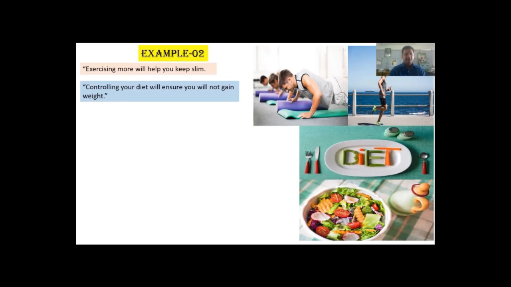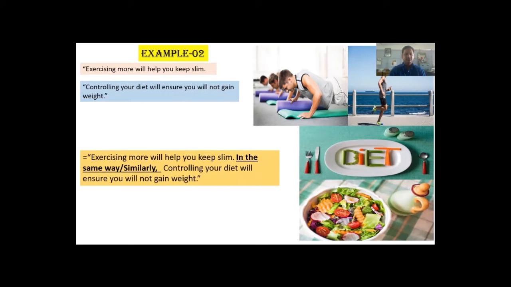Here I have used in the same way, similarly. I have used in the same way, similarly, as sentence connectors to connect two sentences together, as both of the sentences are expressing similar ideas. Let us see again. Exercising more will help you keep slim.